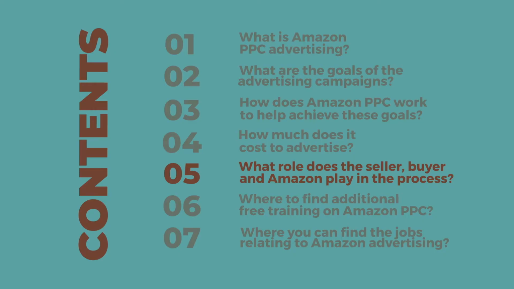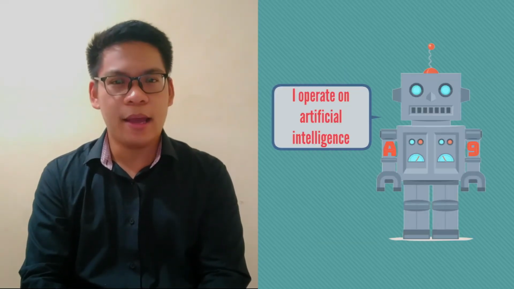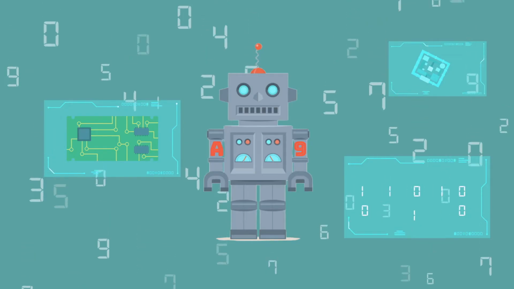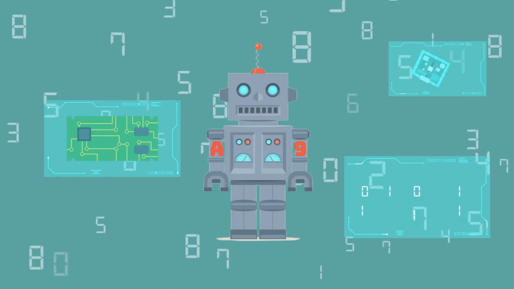What role does the Amazon platform, buyer, and the seller play in the process? Let's meet A9 first. The Amazon platform is run by AI, artificial intelligence called A9. Think of A9 as the robot that is operated by a highly complex computer program, also known as an algorithm. Sellers have millions and millions of products that are listed for sale on Amazon, and every day there are just as many shoppers looking for products to buy.